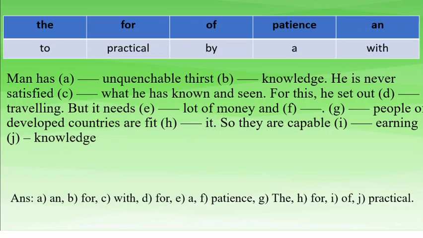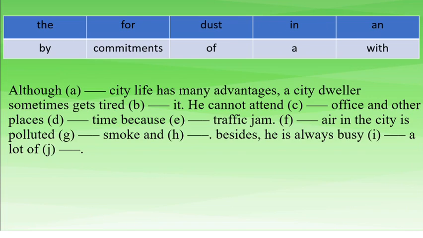Let's start the next one. Although dash city life has many advantages, a city dweller sometimes gets tired dash of it. He cannot attend dash office and other places dash time because dash traffic jam.